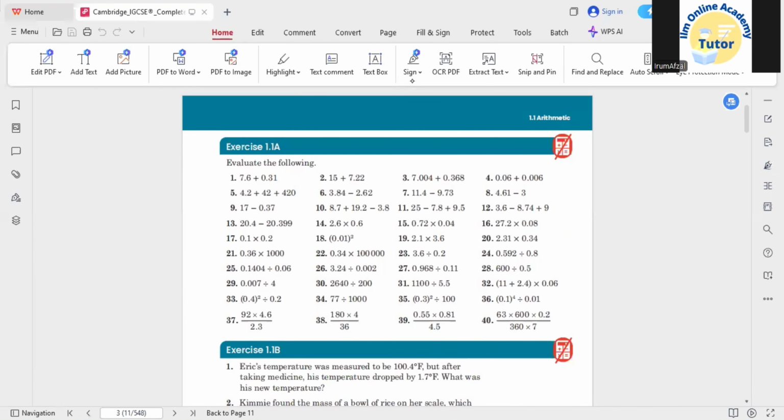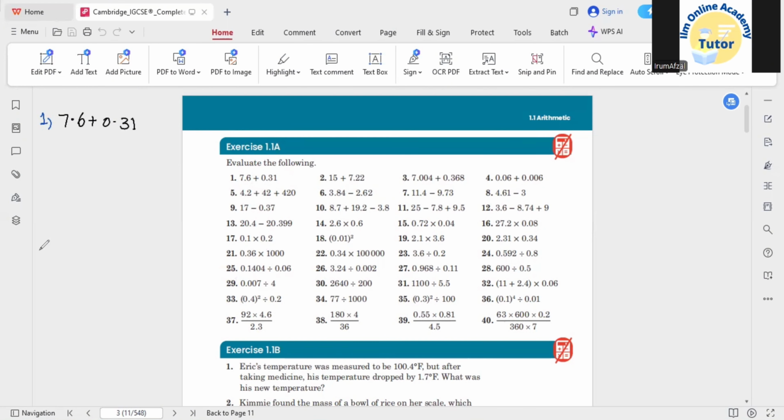Okay, so this is your exercise 1.1a. First they are saying to evaluate the following. So for evaluation, you need to show the working completely. Okay, so the first question: we need to add 7.6 and 0.31.